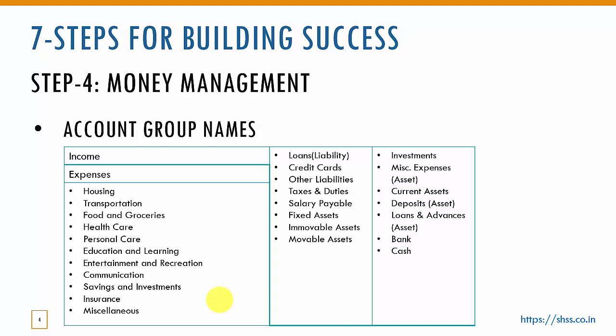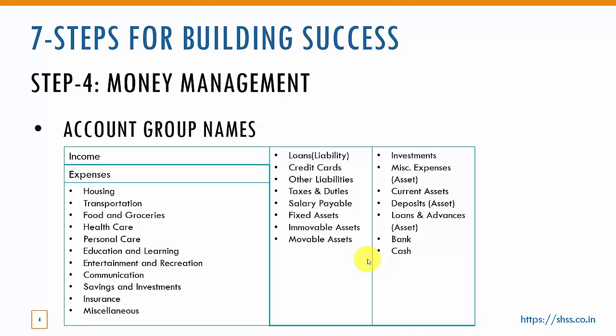These are some of the sample account group names. Income is an account group, expenses is an account group. Under the expenses group, there are a number of expenditures, say housing, transportation, food and groceries, etc. Like this, there are a number of groups. These are predefined.